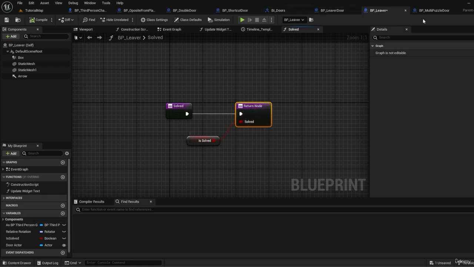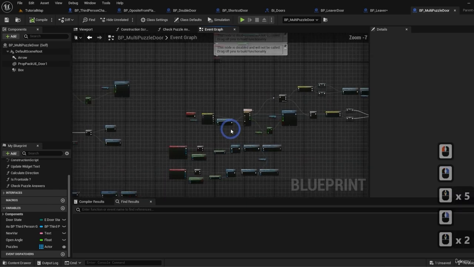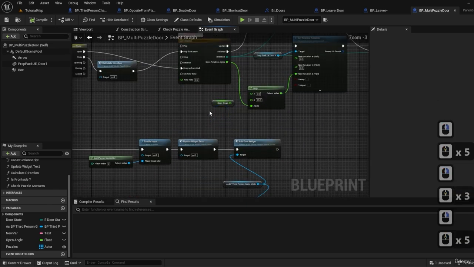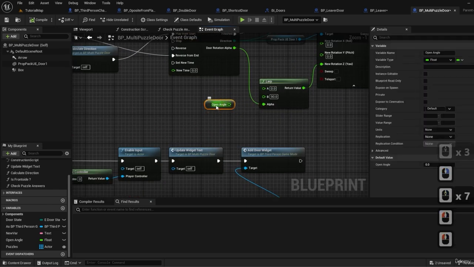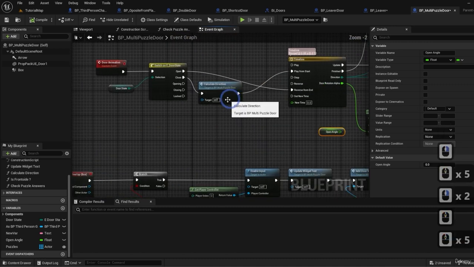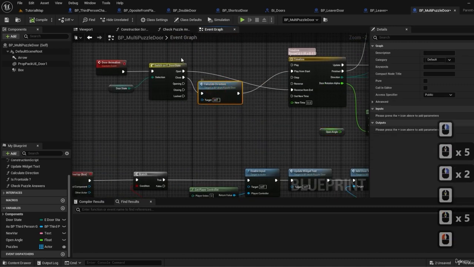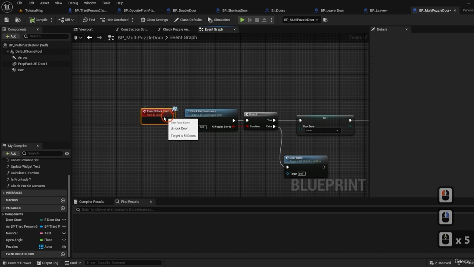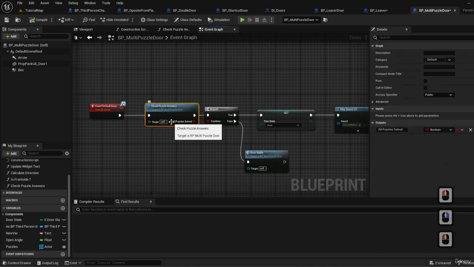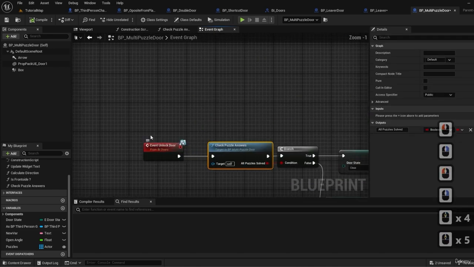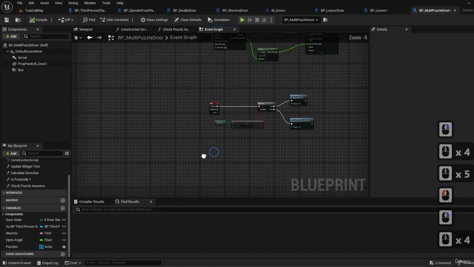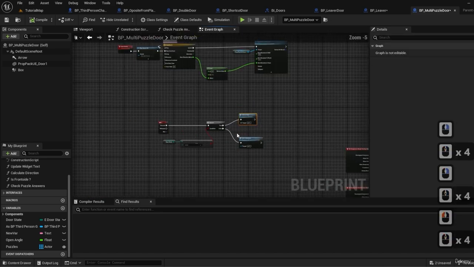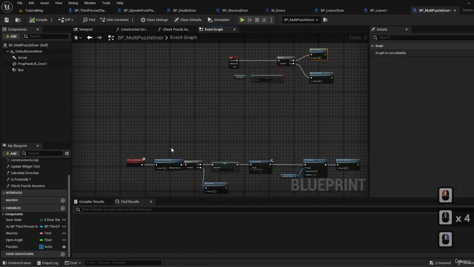Then we went on and modified a little bit the door, the lever door. In the end, we removed the open angle and set 90 to the timeline. This way we bypassed the calculate direction and it opens towards us and not towards the stairs. We also changed the event unlock door to check for puzzle answers. Now, we also called the unlock door from our interaction because the switches are not calling the door.